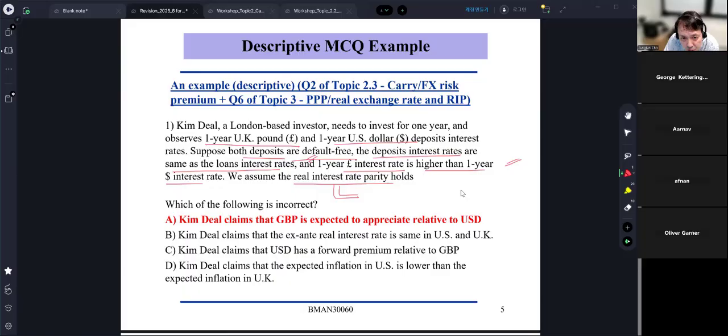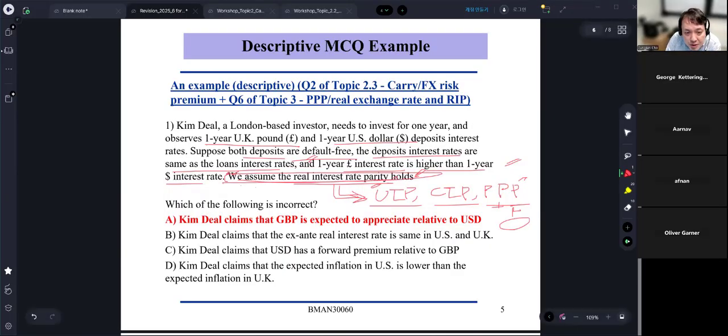So I'm going to just give you the answer for this one. What is the meaning of real interest rate parity? We're going to talk about this one this Thursday. But anyway, when we assume real interest rate parity holds, it just means UIP holds, CIP holds, and a version of PPP holds, plus something else. So whenever you see we assume the real interest rate parity holds, it's the same as UIP holds, CIP holds, a version of PPP holds, plus something else I'm going to talk about this Thursday. So this one is very important.